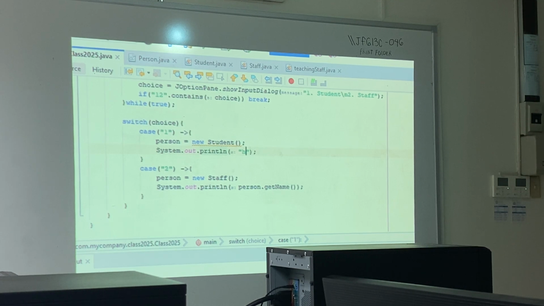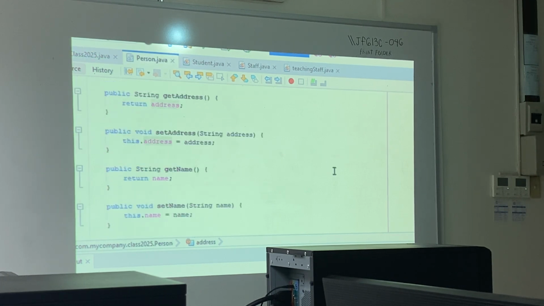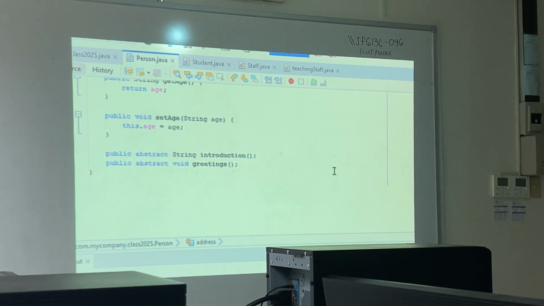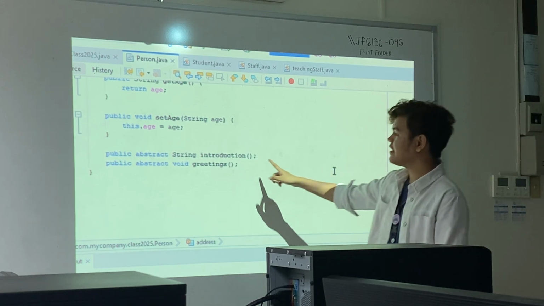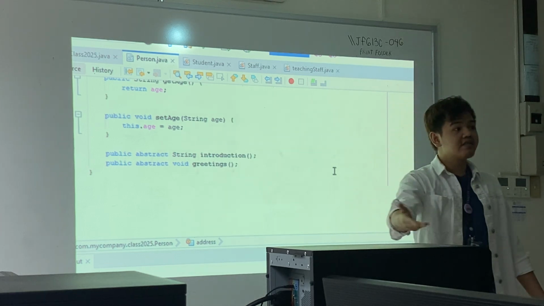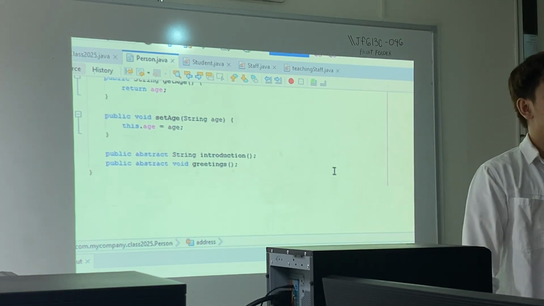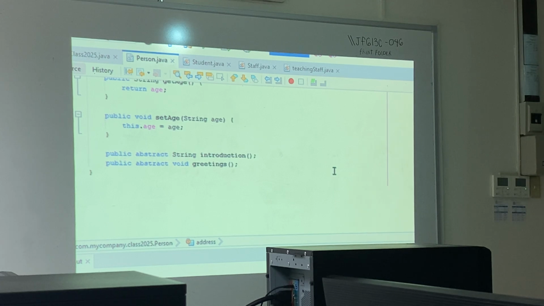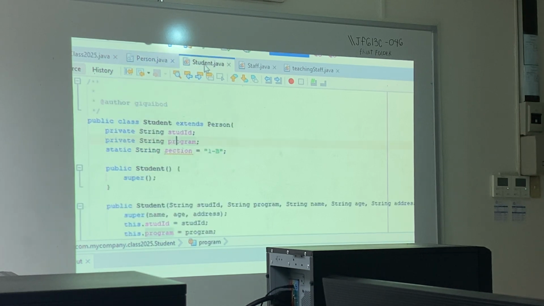Now, on this program that we already created, there is already a solution. When we have an introduction, we are technically just calling the introduction method that was required by the person abstract class. Person required all subclasses to have an introduction, so that if we want to create an introduction for a student and a staff, we will not use the getters, but instead just call upon the introductions available to student.